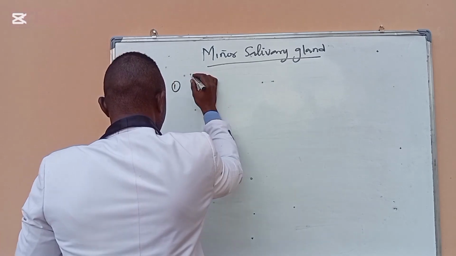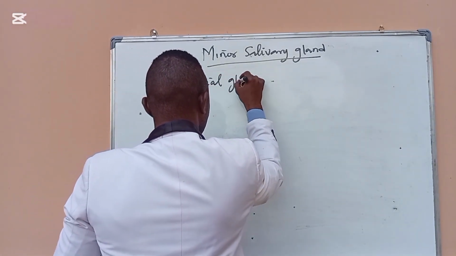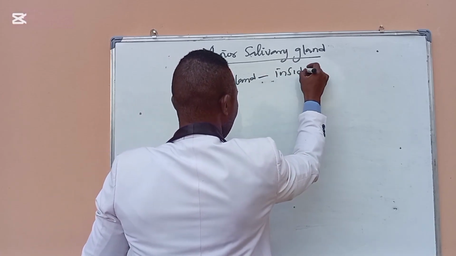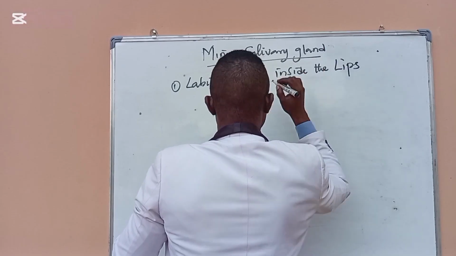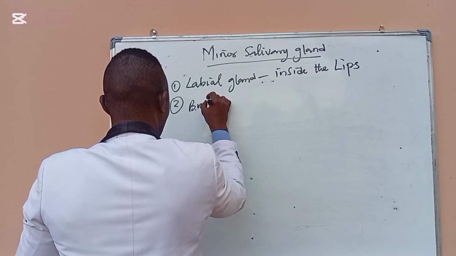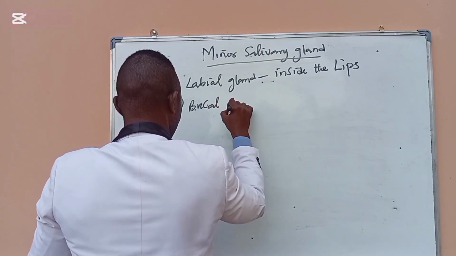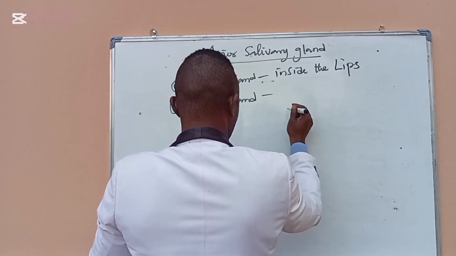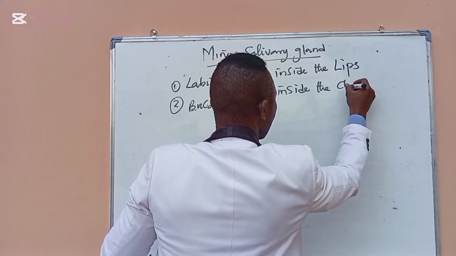Number 1 of them is the labial gland. The labial gland is found inside the lips. Then number 2, we have the buccal gland. This buccal gland is found inside the cheek.